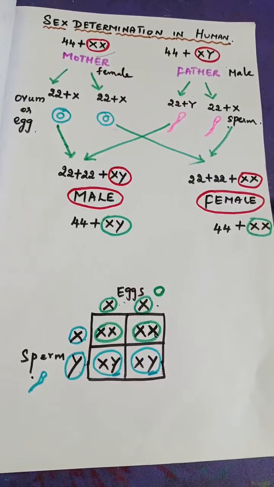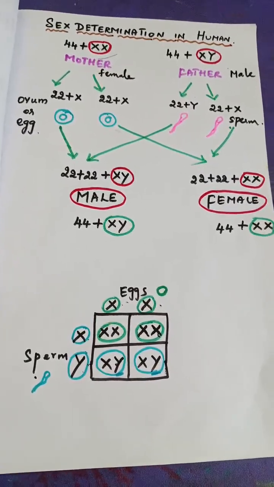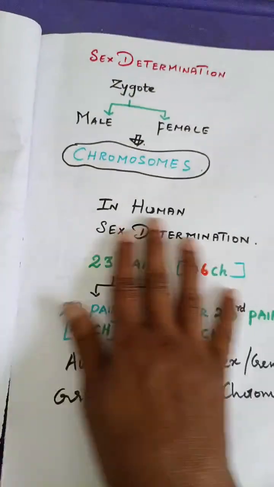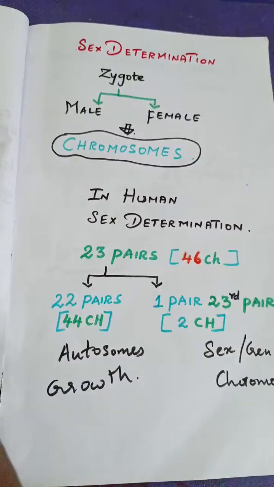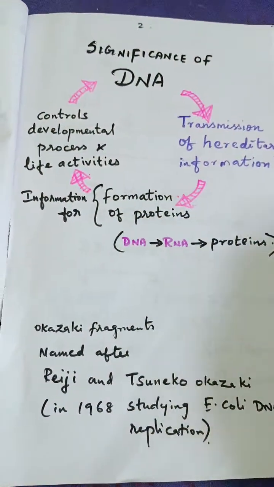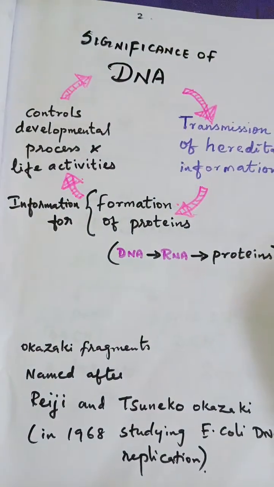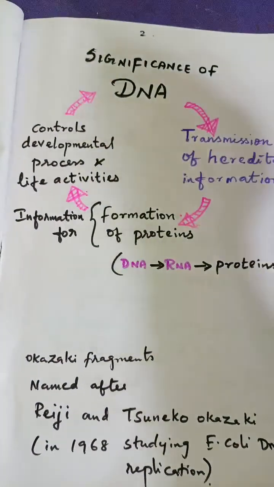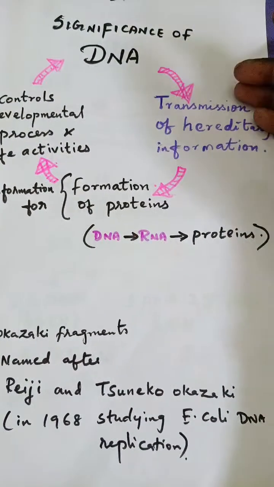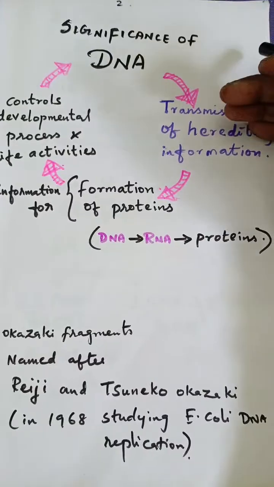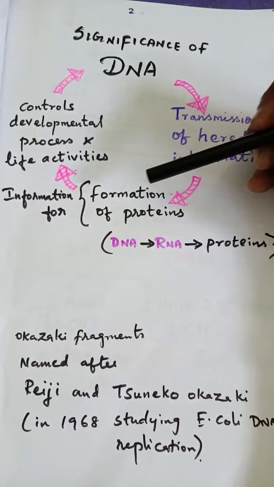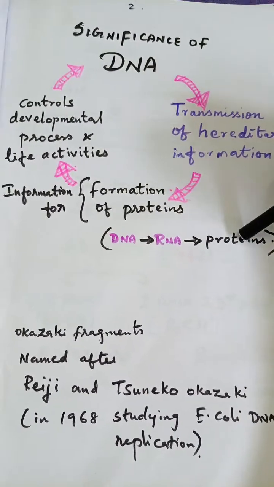Okay, so now coming back again, one more time, shall we have a revisit to the topic which I took today. So today what we have seen about the significance of DNA. What are the significance of DNA? I told you that DNA is very important for the hereditary information transmission, and not only that, DNA is the one which carries the information for the formation of proteins.